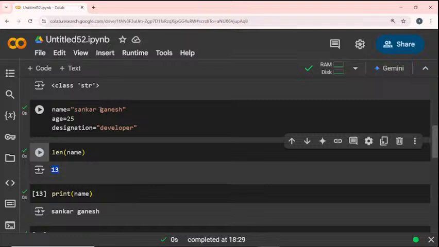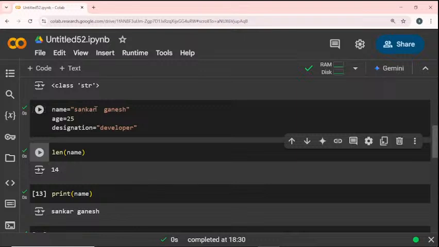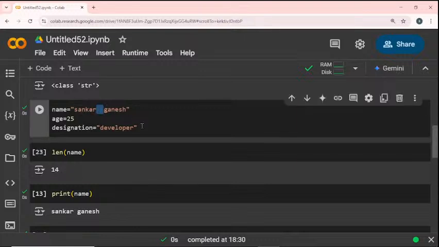Because in Shankar and Ganesh, between those words, a space is present, right? So the space is also considered as one character. Then only the 13 will be there. Now if I give another space, there are 2 spaces. So now it's 14. Those 2 spaces are also counted as character count.